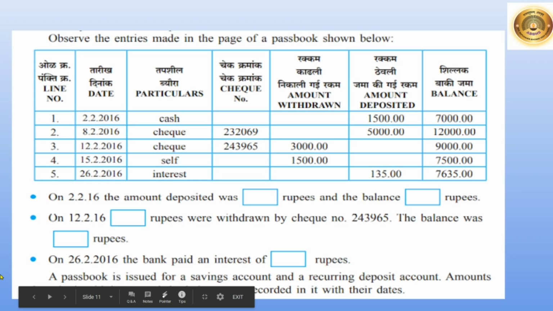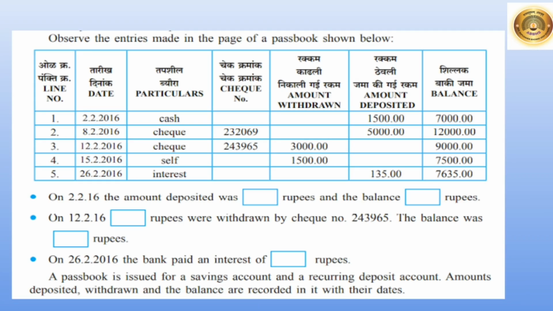Now, have you seen a passbook? You must have seen this book with your parents. Observe the entries made in the page of a passbook. It gives you the date, the particulars, like you have deposited or withdrawn cash, or you have deposited the money using a check. If you have given a check, the check number is printed here. If you have withdrawn the amount, that amount is entered in this column. The last column shows the balance amount in your account.